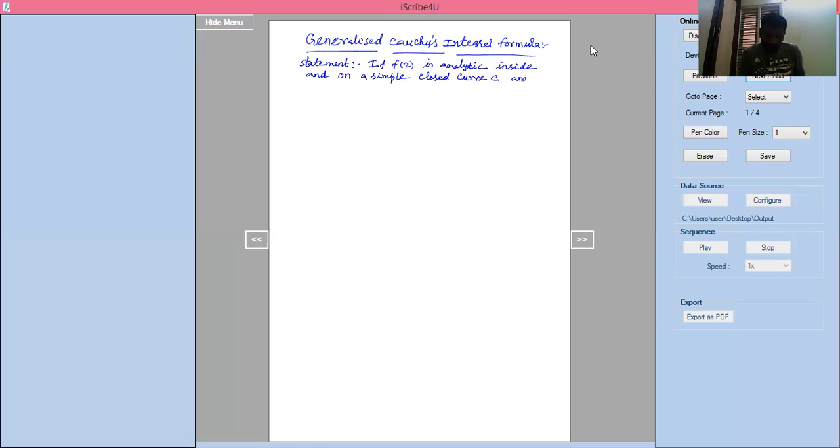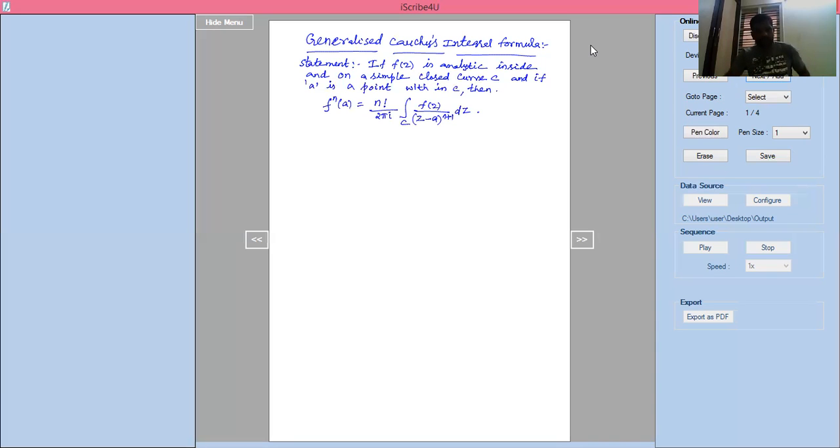and if a is a point within C, then f^n of a equal to n factorial divided by 2 pi i integration of C into f of z divided by z minus a whole power n plus 1 into dz.